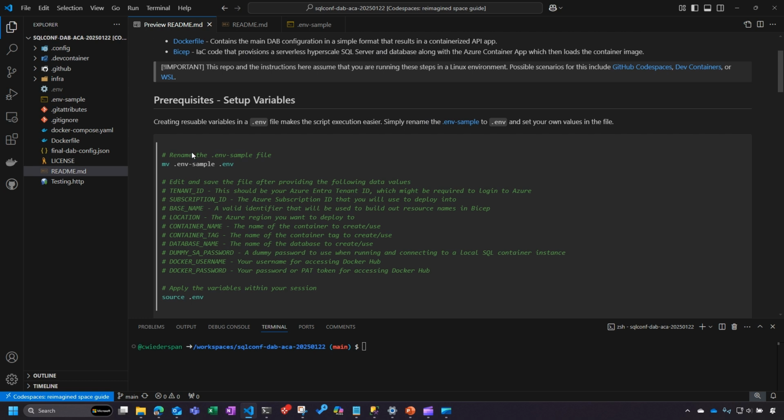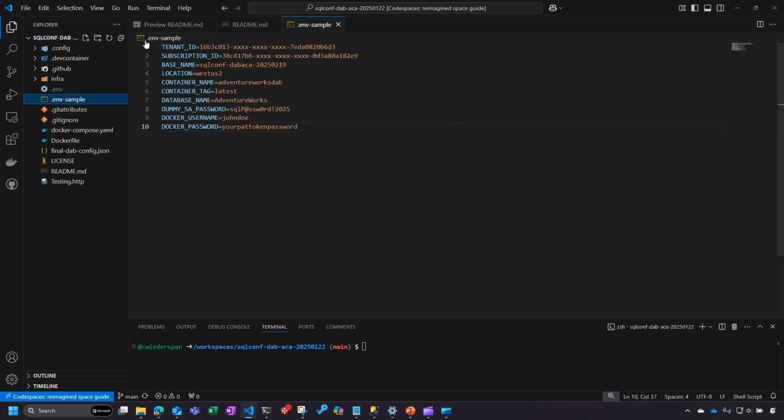I'm not going to get into all of these. There is this sample.env file. You'll notice I have my own .env already copied over, and it's updated with a couple of secrets. Most notably, I had to create a Docker PAT token that connects me to my Docker Hub account, which is where ultimately we're going to push some images and pull some images from.